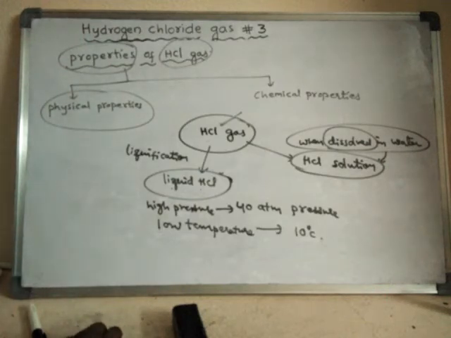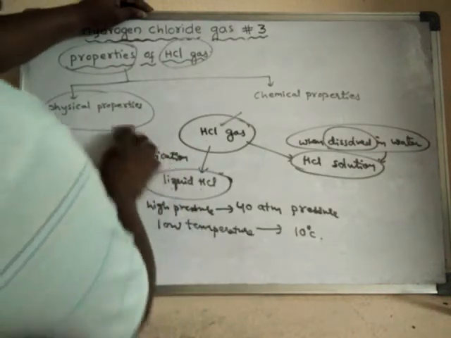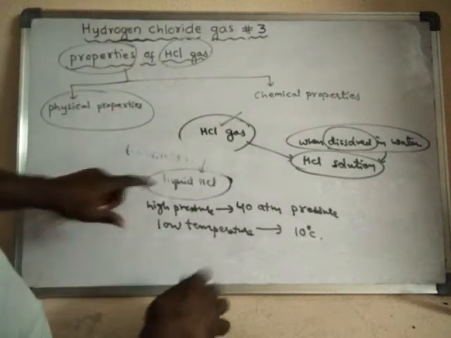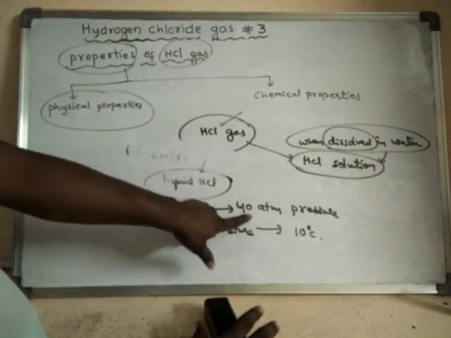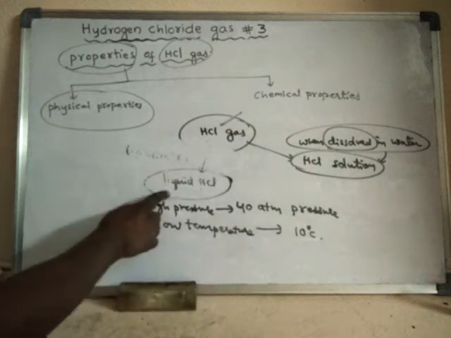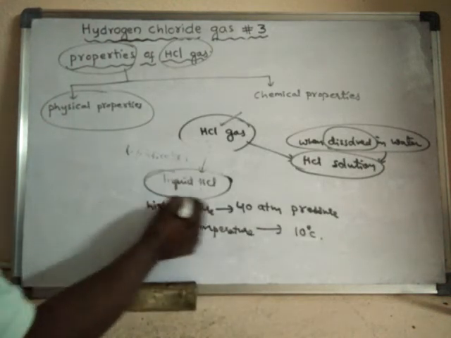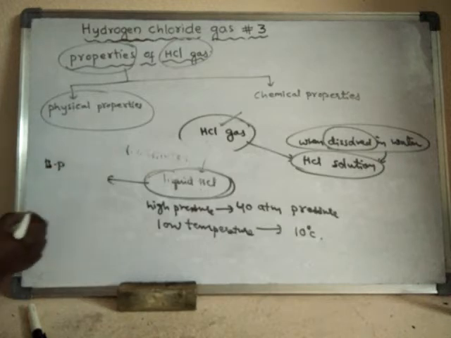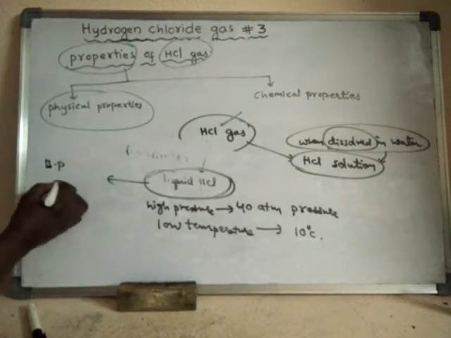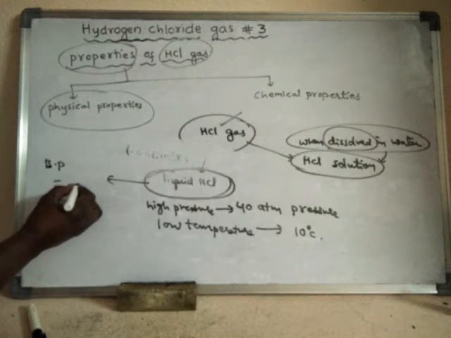Next, see the boiling point of HCl. Now it has become liquid HCl under these conditions. If you want to boil this liquid HCl, its boiling point is minus 85 degrees centigrade.